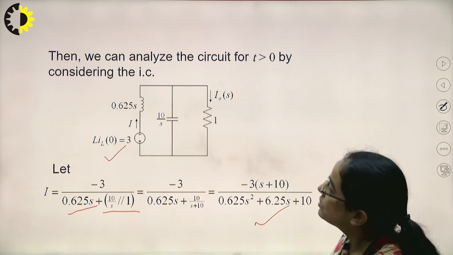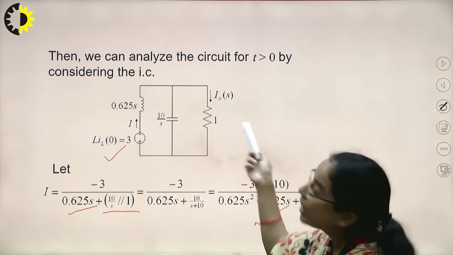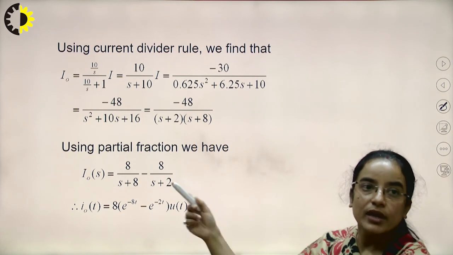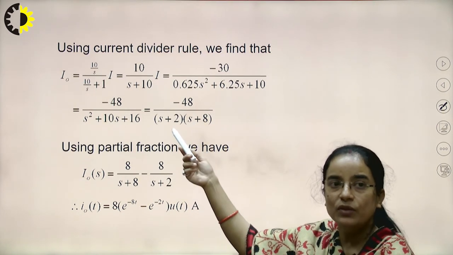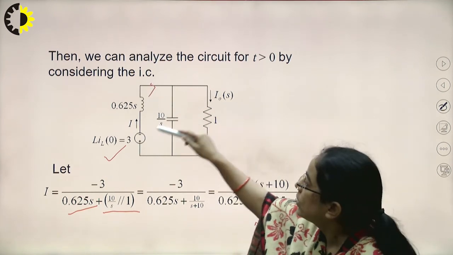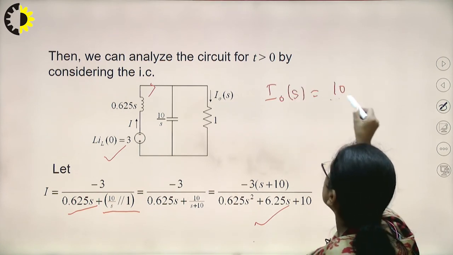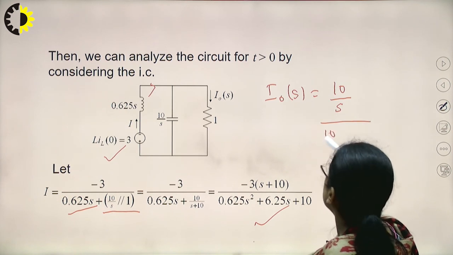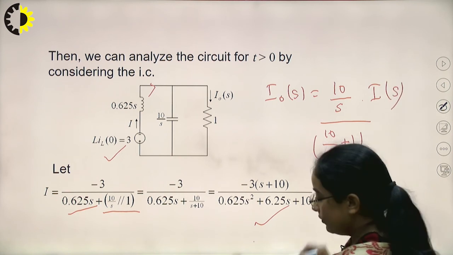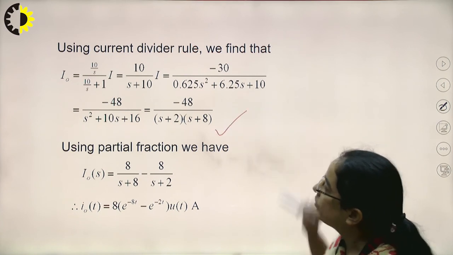Now by applying the current division rule, you can calculate I naught S also, because you know the total current, and this total current I is being divided into these two parallel paths. So by the current division rule, I naught S will be 10 by S divided by 10 by S plus 1, into the total current I S. You know the value of I, so if you put it here, you will have the value of I naught.